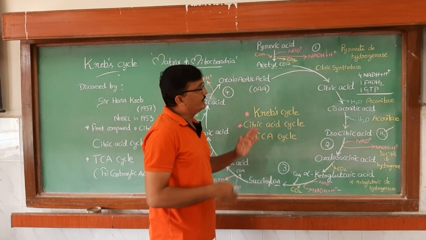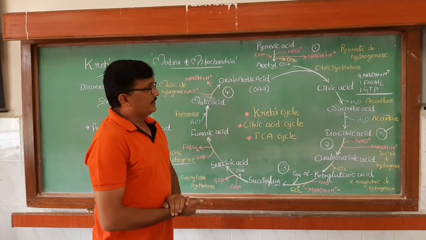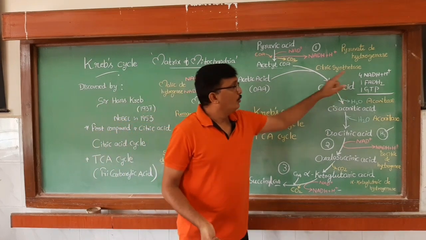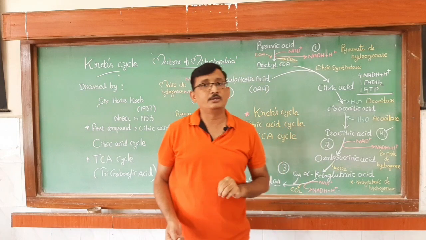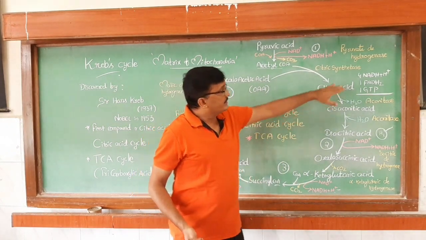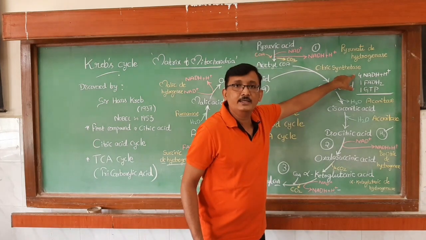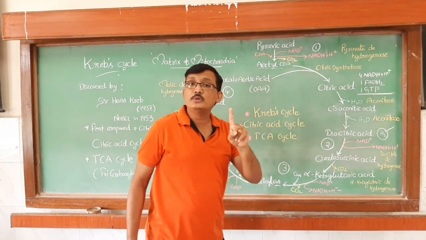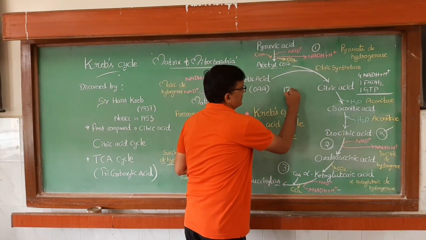Let us calculate how many ATP molecules are forming in one Krebs cycle. Actually 1 NADH plus H plus is equal to 3 ATP molecules. Here how many NADH plus H plus are there? 4 are there. From each one 3. So 4 threes are 12. So 12 ATP molecules.